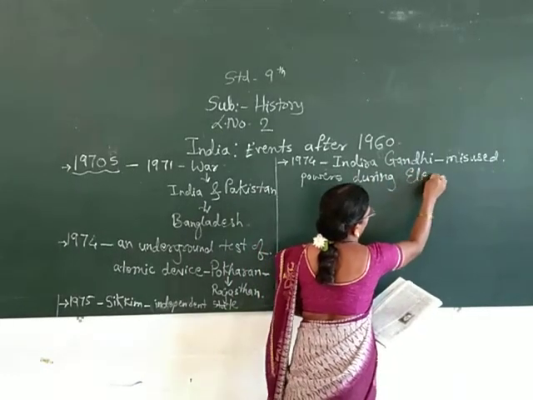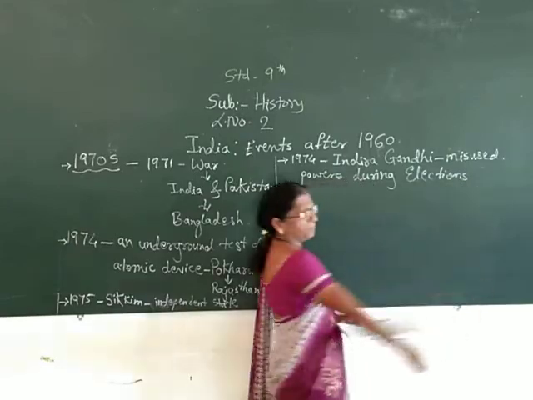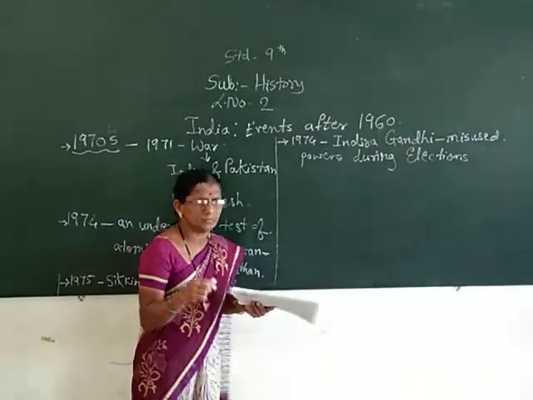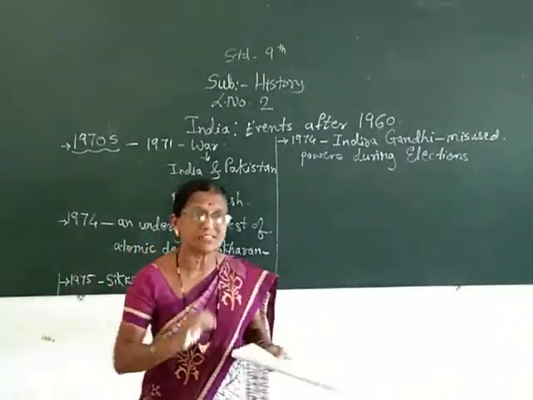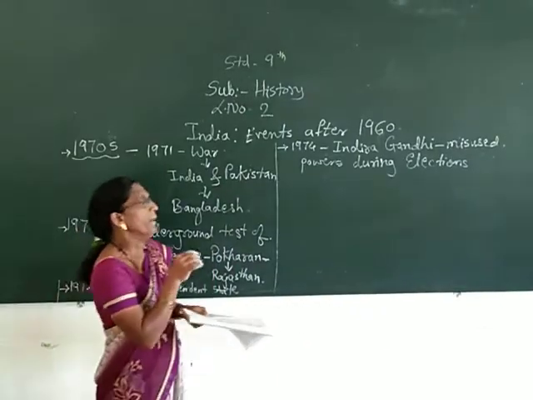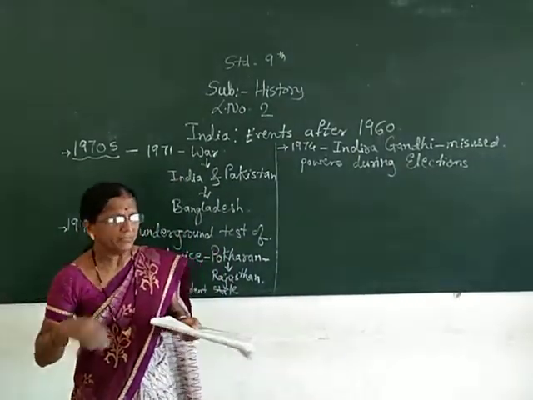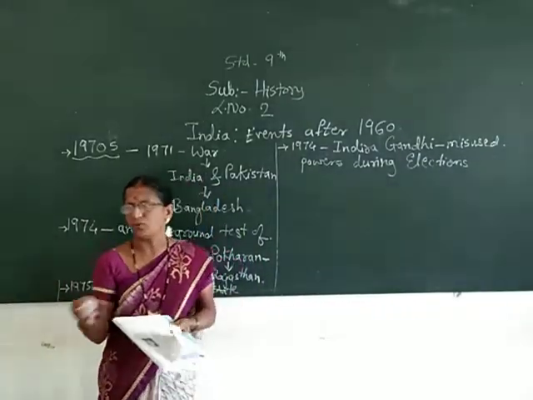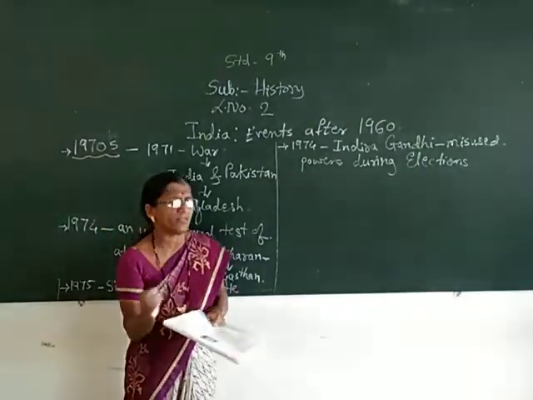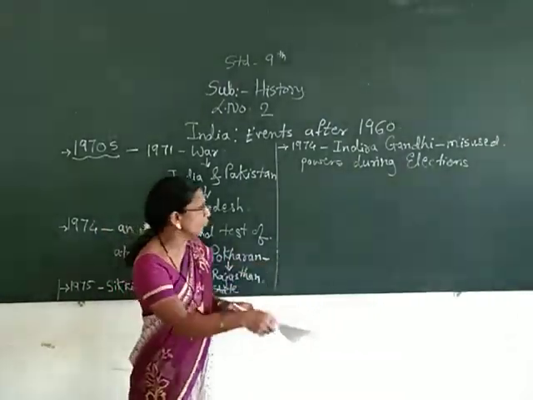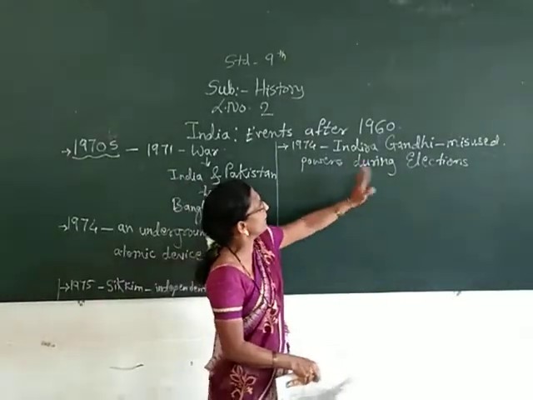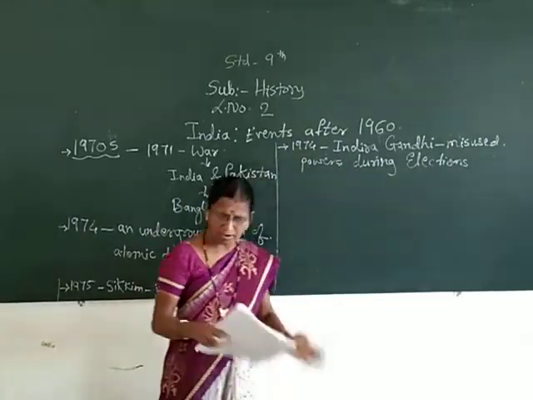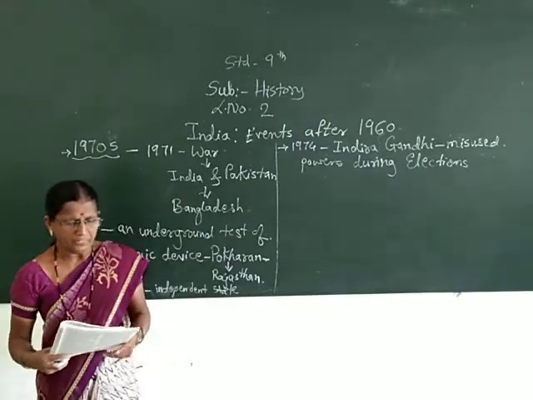Now we all know what happens when elections are coming closer. People come personally to our houses. They want to impress the people of society, and then they give a big lecture. We will do this, we will do that. These are the promises they give us. What is the intention behind that? To impress us, so that we will be attracted and interested in giving them votes. So this was the blame put on Indira Gandhi, that in 1974, when the elections were held, she had misused her powers. And then what happened?